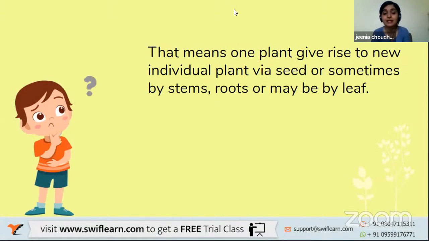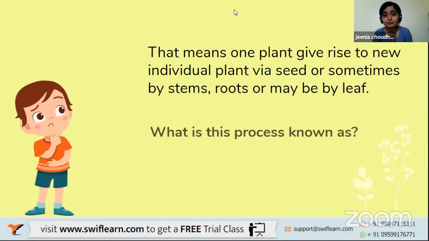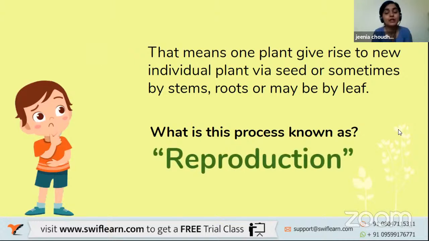Right? So these are different parts that fall down onto the ground and give rise to another beautiful tree like that, right? It can be a seed that has fallen from the tree or the plant or a flower, or it can be its stems, or its roots, or its leaf, right? So what is this process known as? Now something is falling down, and something new is happening out of that. What is this process known as?